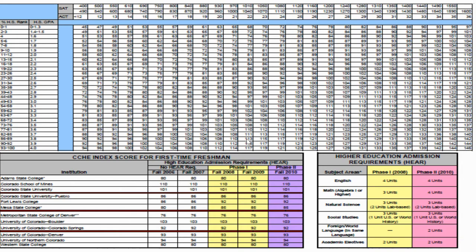So that's going to be this quarter 3 and next quarter 4. So if you are not happy with your unweighted GPA, like I'm circling over here, then you need to be working hard on raising your grades. Also, you need to be preparing well to do well on the SAT, because the higher your SAT score is, the lower the pressure is on your GPA for admissions into a particular college. However, keep both as high as you possibly can and consider retaking the SAT if your score is not at least college ready.